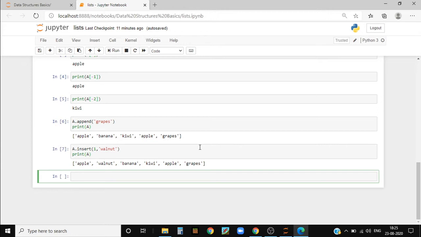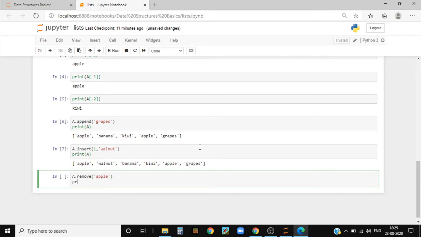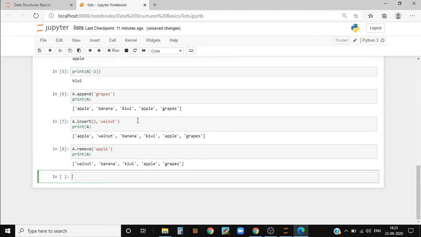So I'll show you remove first. To remove, you should write the name of the list dot remove, and inside of brackets now I'll write apple, and then I'll print it, print a, and now when I run it you can see that apple gets removed.